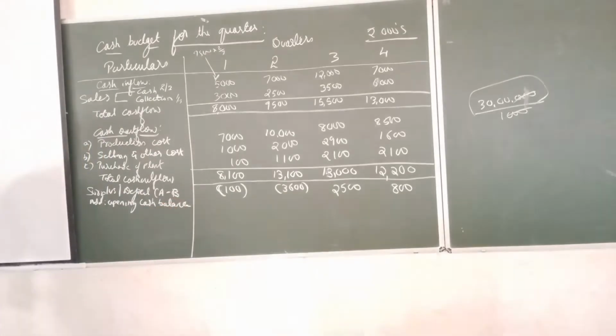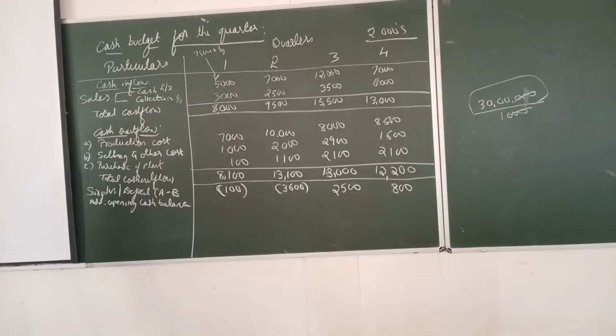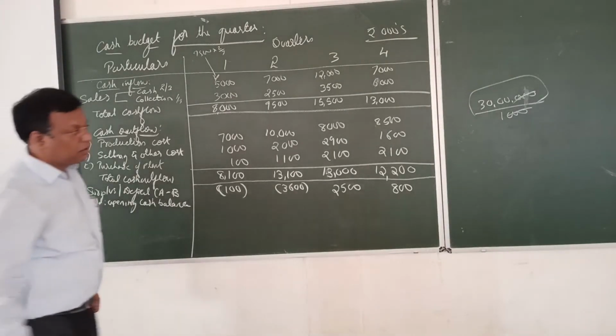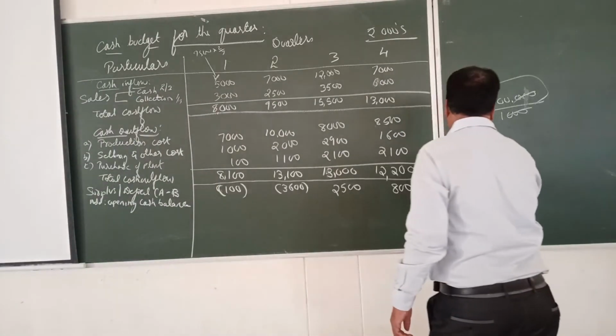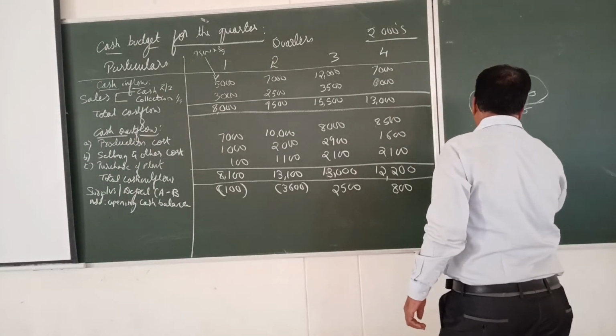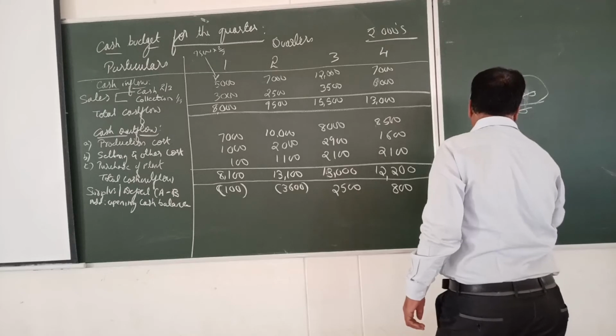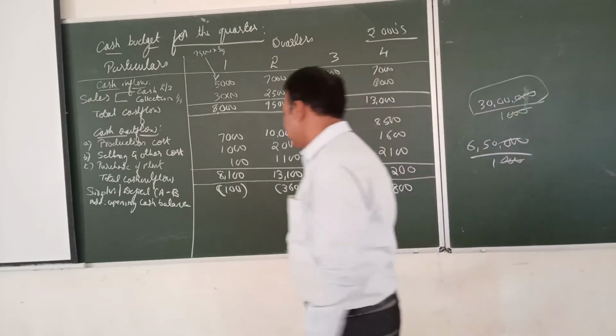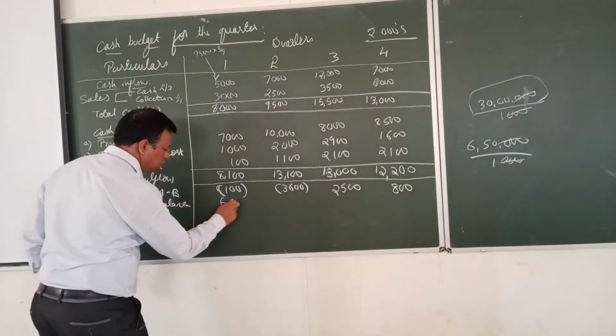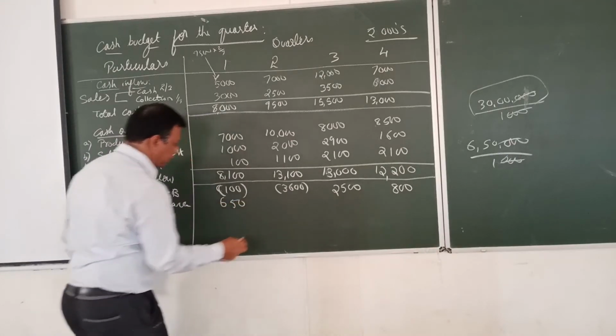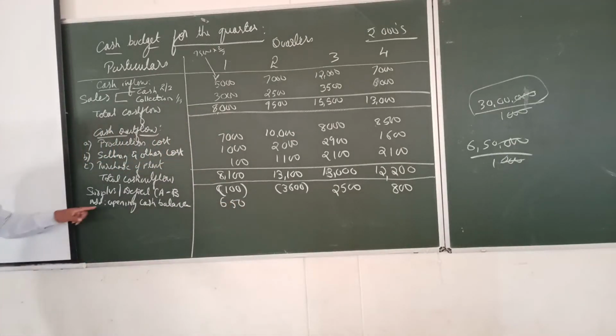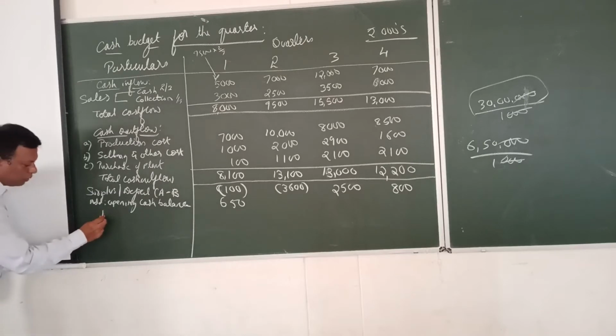How much is the opening cash balance? 6 lakh 50,000. We are writing rupees in thousands, right? 6 lakh 50,000 divided by 1,000 comes to 650. Next, after the opening cash balance, we should write borrow.